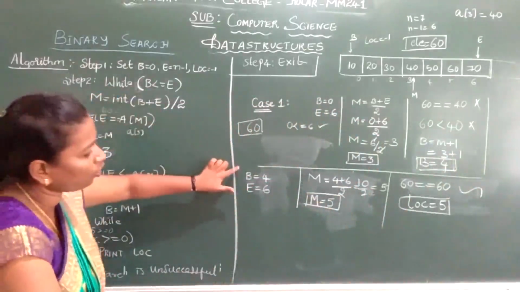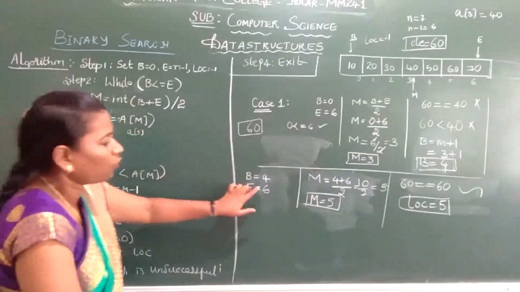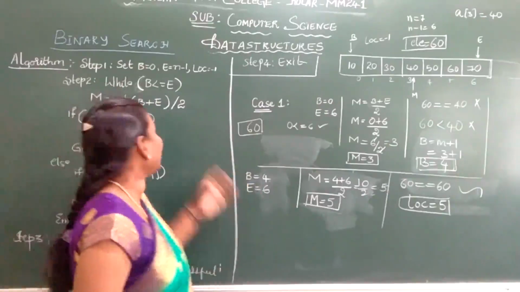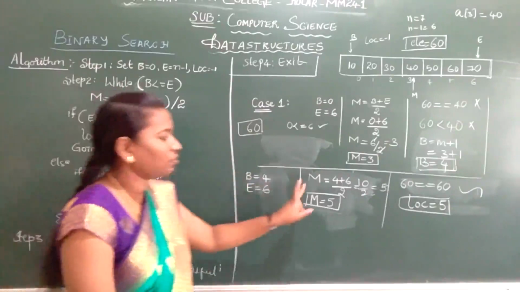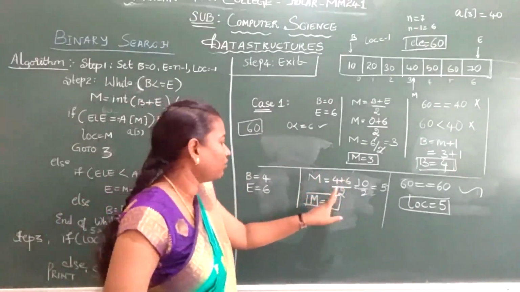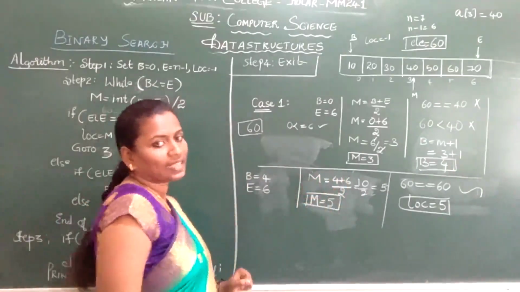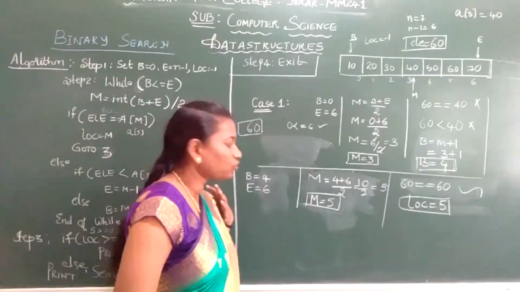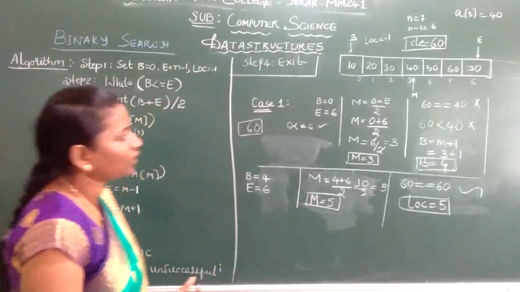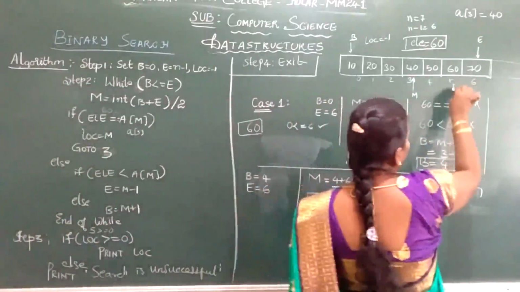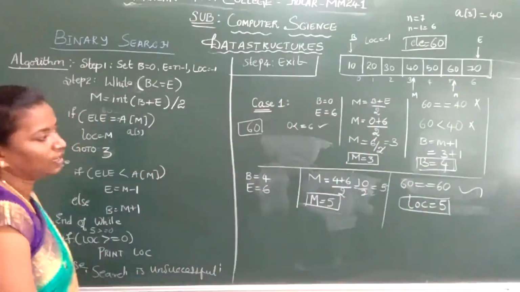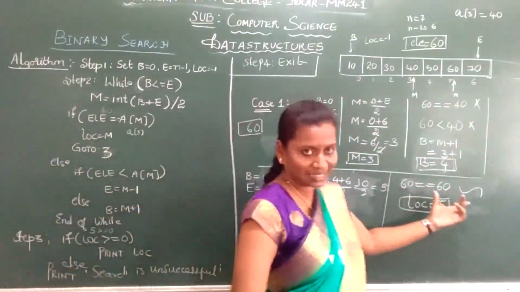My beginning is 4, my ending is 6. 4 is less than 6. Again the same step: I need to calculate my mid, beginning plus ending divided by 2. 4 plus 6 divided by 2, 10 by 2, that is 5. So what is my A of mid now? A of 5. What is A of 5? 60. Now, is 60 equal to 60?